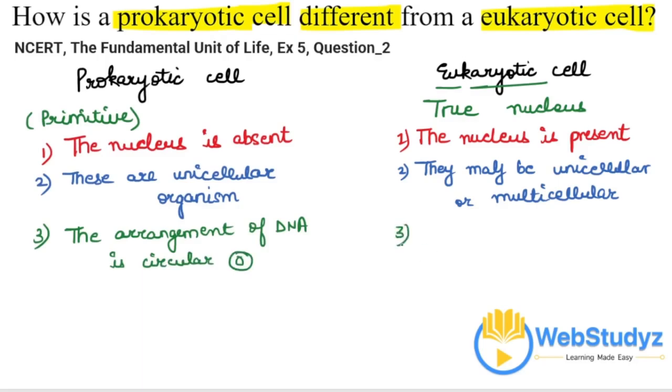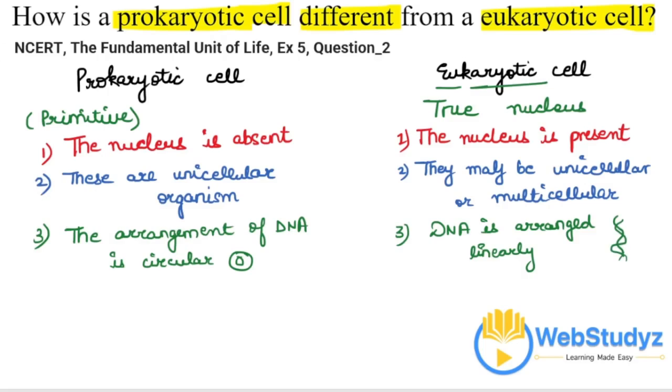If I come to the eukaryotic cell, DNA is arranged linearly. We have a double-stranded DNA which is linearly arranged. It's not circular. Like we might have seen the DNA arrangement like this.